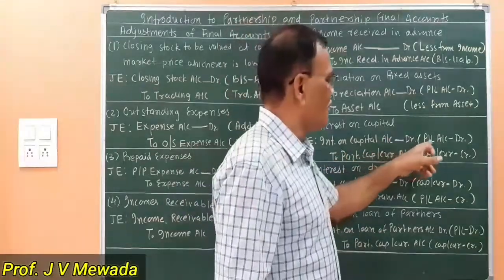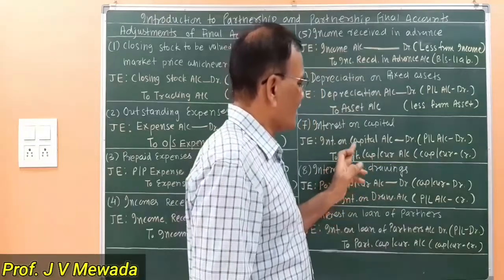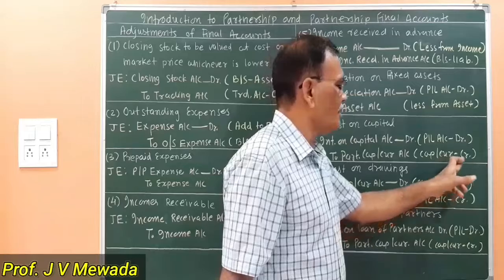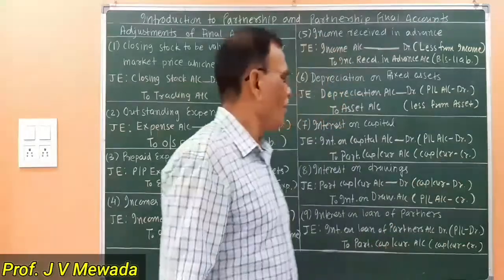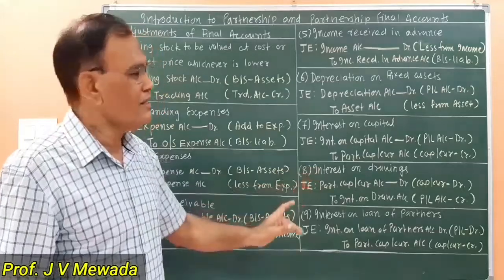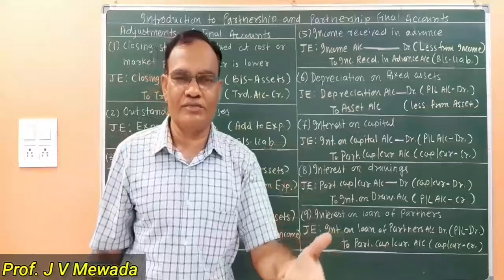Interest on capital appears on the debit side of profit and loss account, and the second effect is capital account or current account on the credit side. Now our next adjustment is interest on drawings. Same as interest on capital, we are charging interest on drawings.